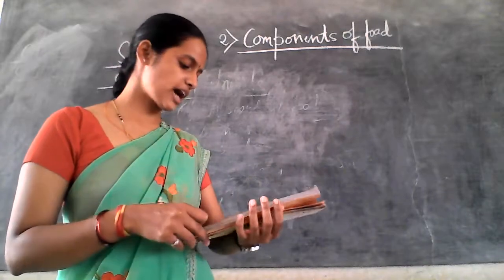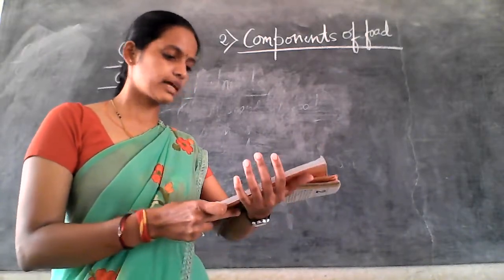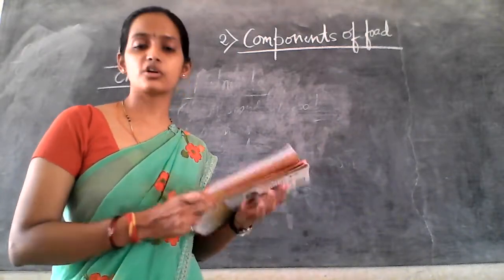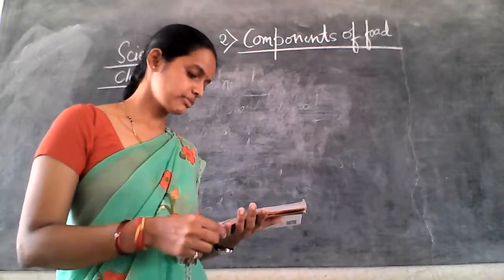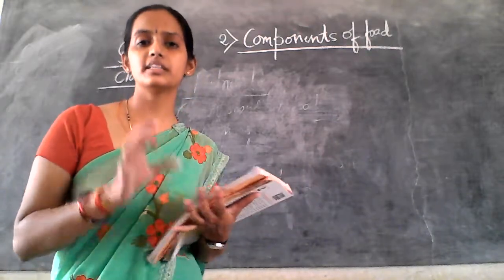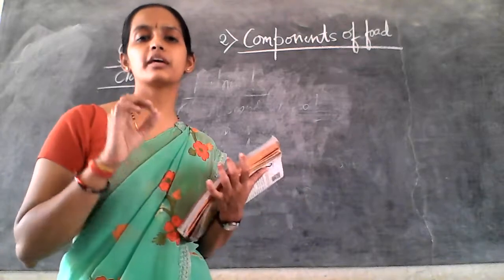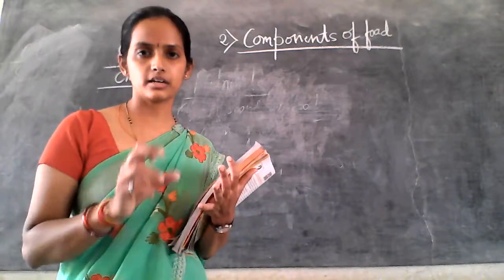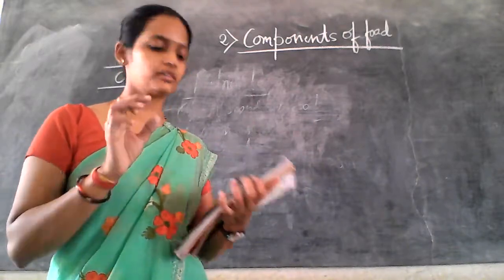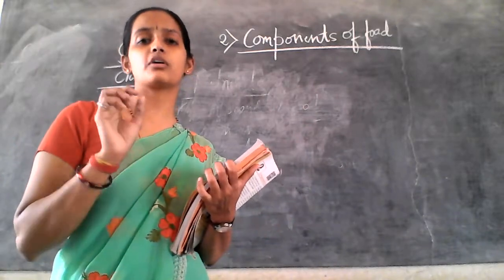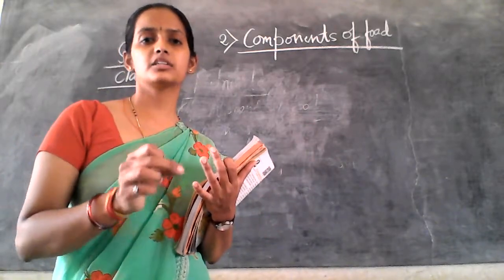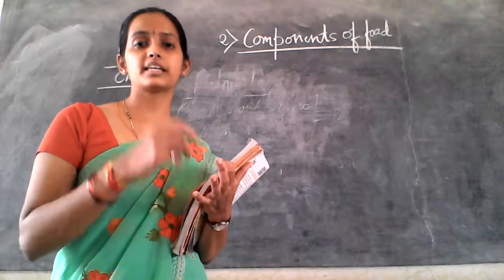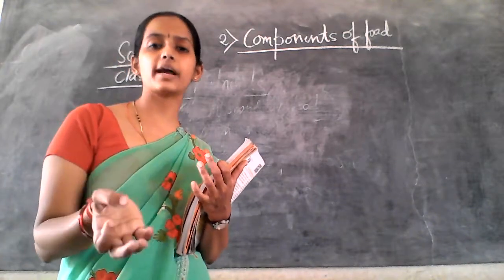For this they have given the first part, a test for starch. Before doing this experiment, one should be careful during the experiment, and should not eat or taste the chemicals or the tested food item.